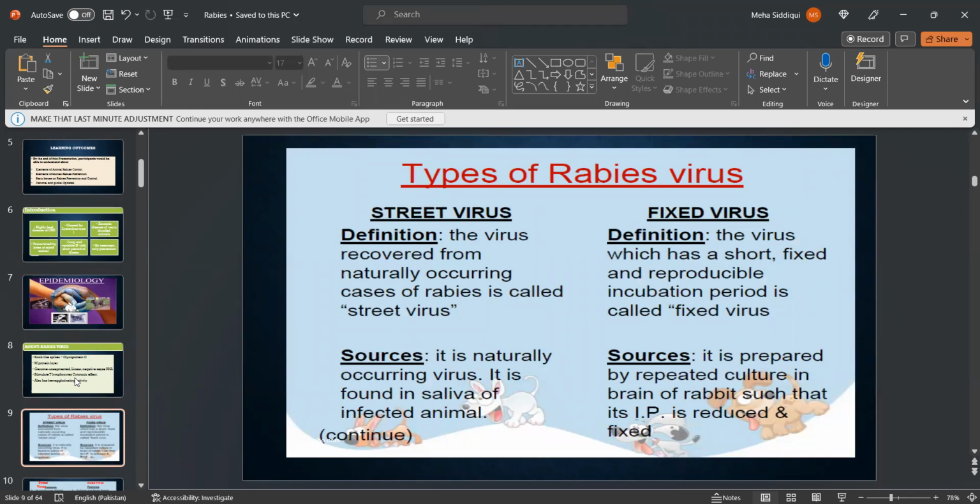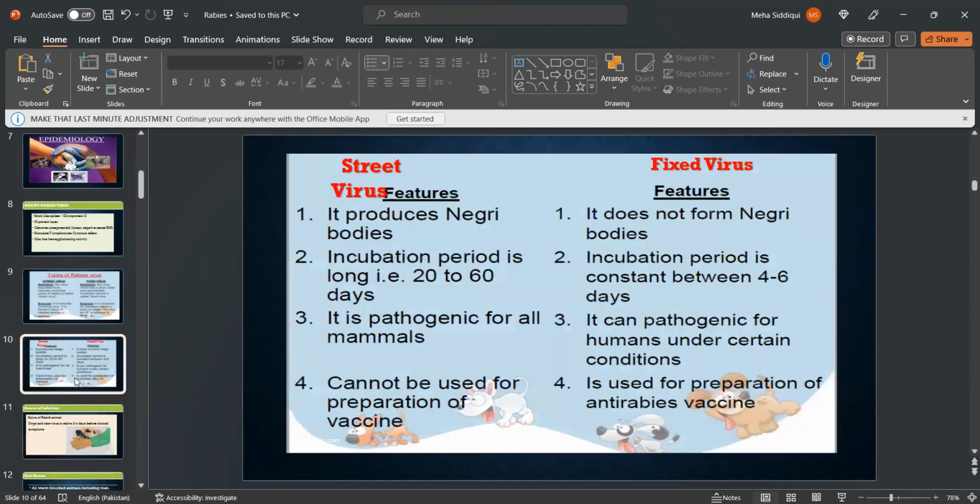The source of street virus is naturally occurring. It is found in the saliva of infected animals. Fixed virus is prepared by repeated culture in the brain of a rabbit, such that its incubation period is reduced and fixed. Street virus produces Negri bodies. Its incubation period is long, from 20 to 60 days. It is pathogenic for all mammals. It cannot be used for preparation of vaccine.